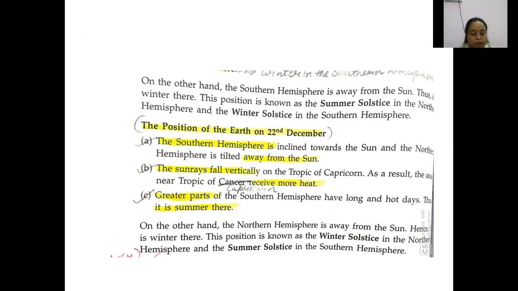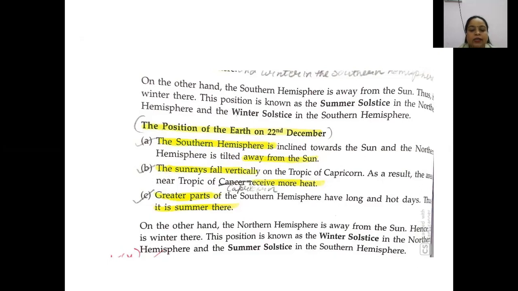I am taking the name of Australia because Australia lies totally in the southern hemisphere, and India lies totally in the northern hemisphere. So these two parts of the earth have totally opposite seasons.